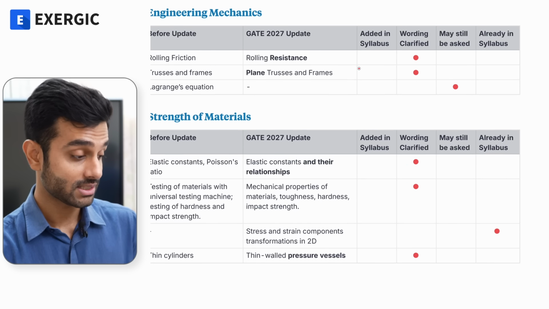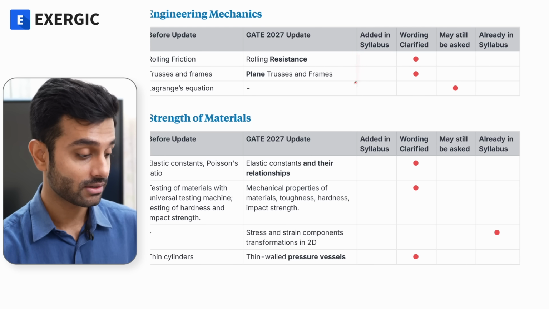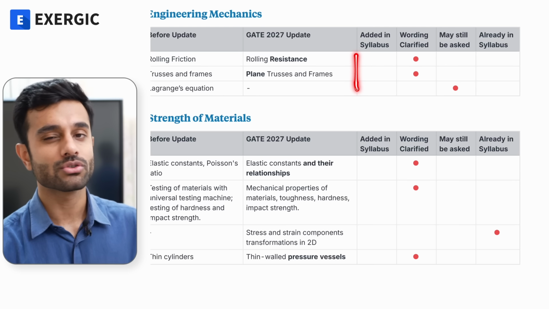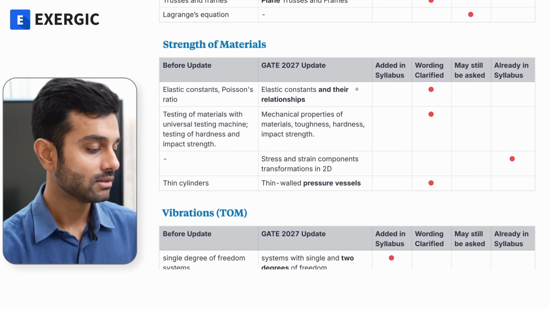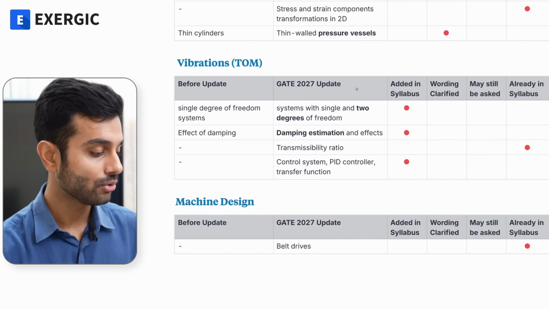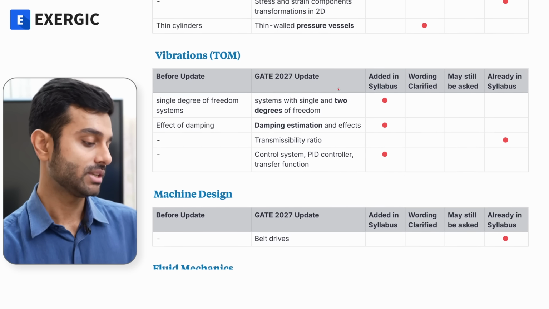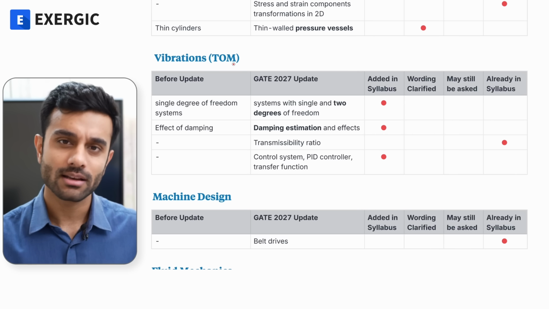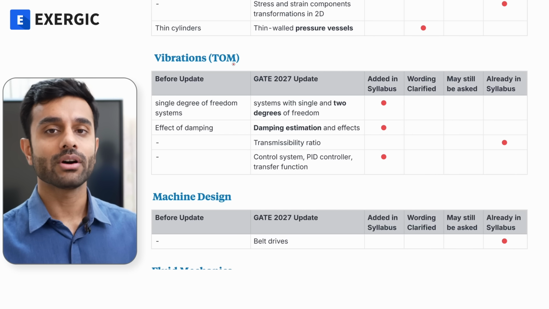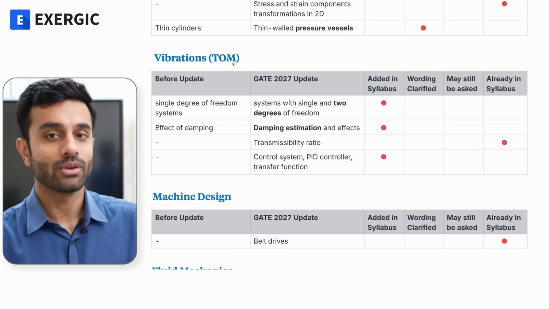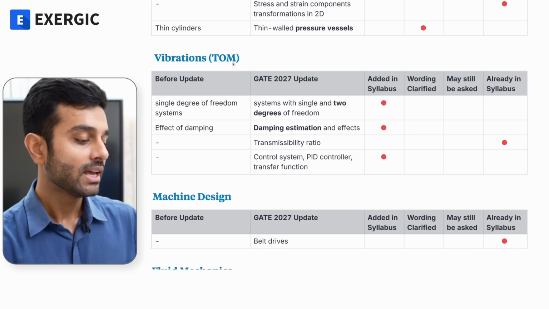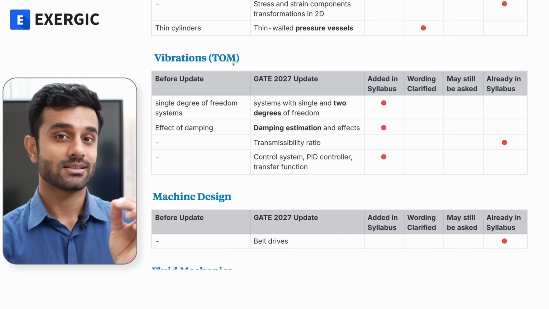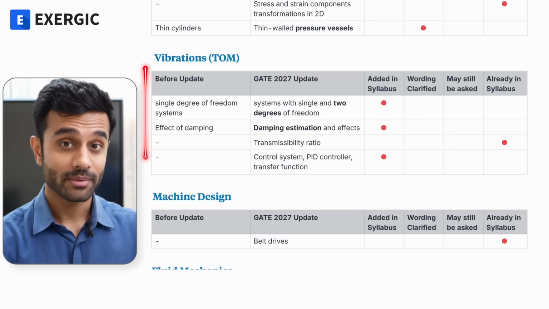Here also, I just missed to summarize mechanics as well. In mechanics also there was no meaningful addition in the syllabus. Coming to vibrations, theory of machines. So as such, vibrations and theory of machines are defined separately in the GATE syllabus as we know, but we cover vibrations under theory of machines only because it is a single unit. There are meaningful changes in the syllabus of vibrations.